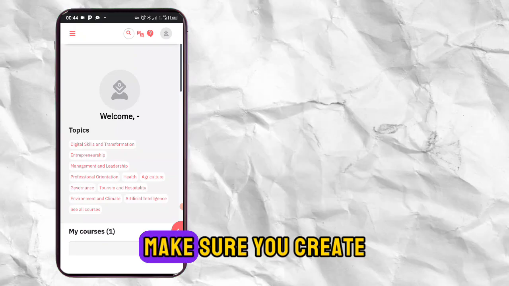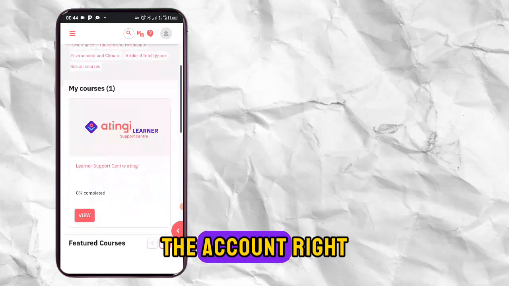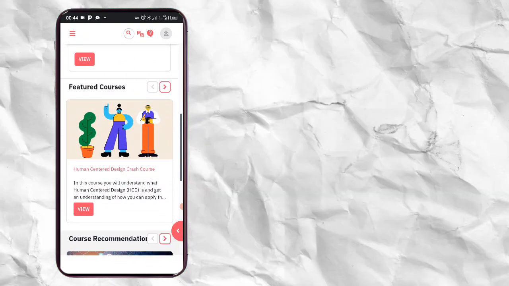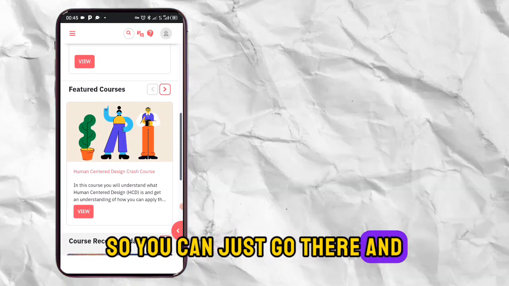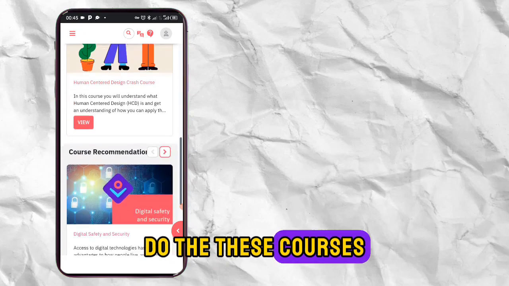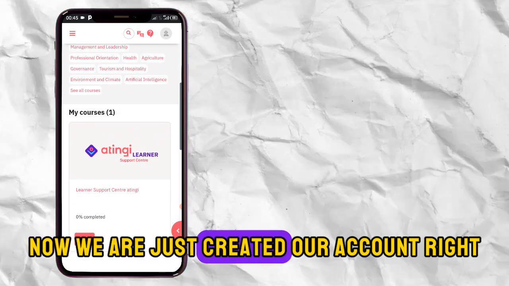But for safety purposes, to be 100% sure that we have an account, make sure you create the account, right? Make sure you enter those account details, right? So you can just go there and do these courses. So now we have created our account, right?